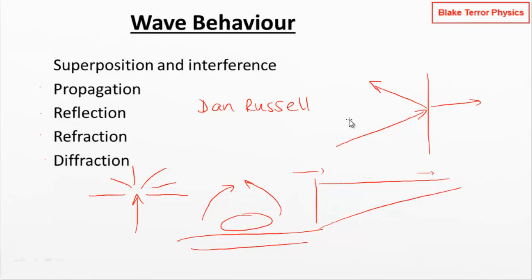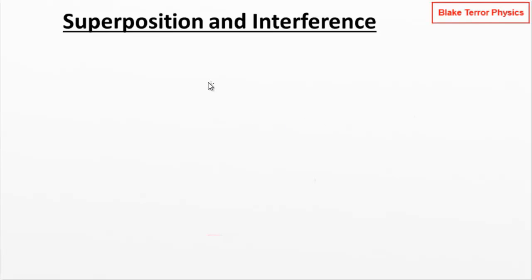So I'm going to push on, talk first of all about superposition and interference. These 2 terms are often used interchangeably. We don't really need to get too bogged down in what, if any, difference there is between the 2 of them. I tend to think of superposition being the actual occurrence, the event of 2 or more waves coinciding in a certain position in space and time.